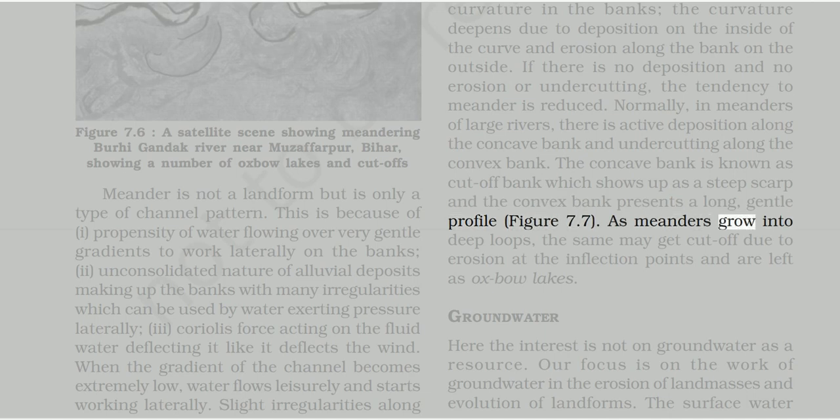As meanders grow into deep loops, the same may get cut off due to erosion at the inflection points and are left as oxbow lakes. Groundwater. Here the interest is not on groundwater as a resource. Our focus is on the work of groundwater in the erosion of landmasses and evolution of landforms.